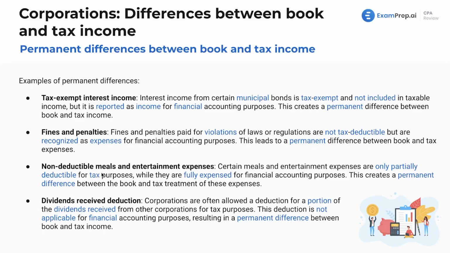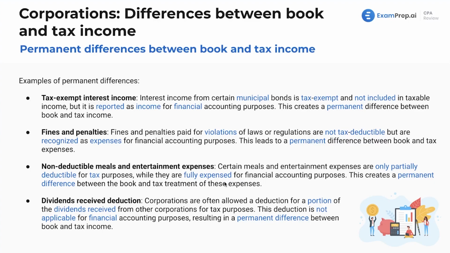Now we've got non-deductible meals and entertainment expenses. Entertainment expenses can't really be deducted anymore. Meals, some are 50% deductible, some are 100% deductible. So lots of different rules there covered in other lessons. But they're partially deductible, while they're fully expensed for financial purposes.